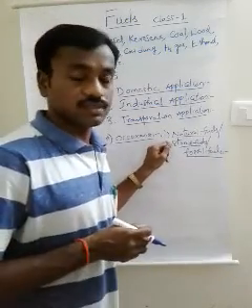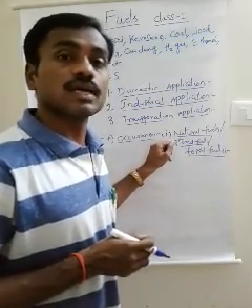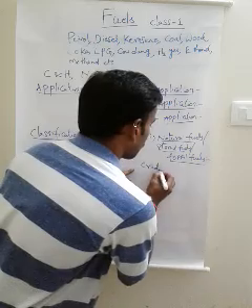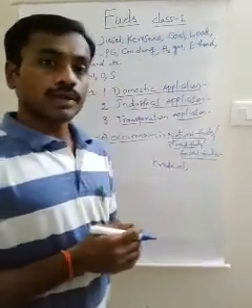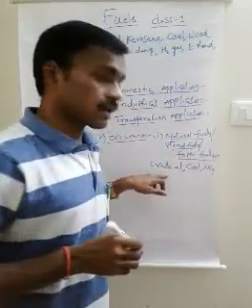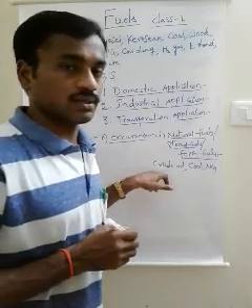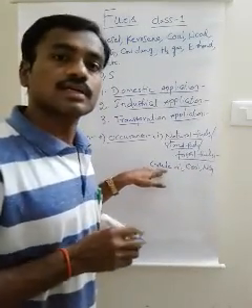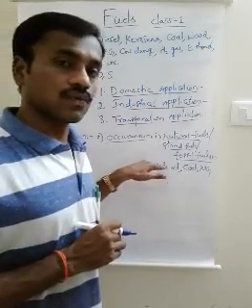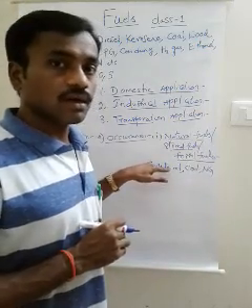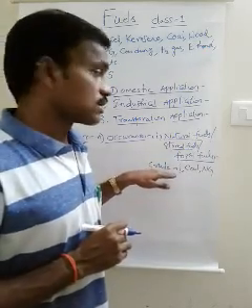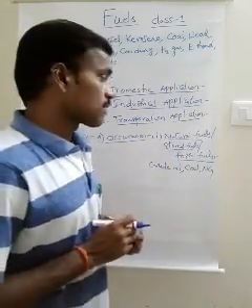First one is natural fuels. What are natural fuels? The fuels which occur in nature. For example, crude oil, coal, natural gas. These occur in nature and are available in the earth crust. So these are also called stored fuels. These are stored in the earth crust, so they are called stored fuels and also fossil fuels.